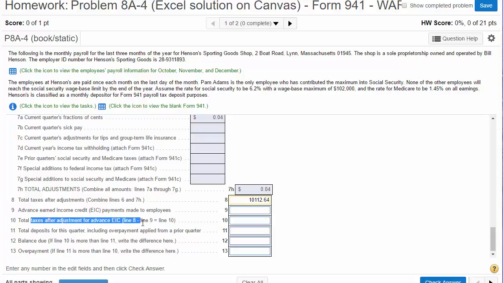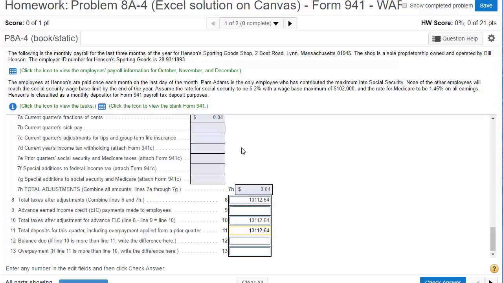Total taxes after adjustments, line 8 minus line 9, so we get 10,112.64. And then line 11 is what we actually paid. We already calculated that, 10,112.64. And balance due, there's nothing.